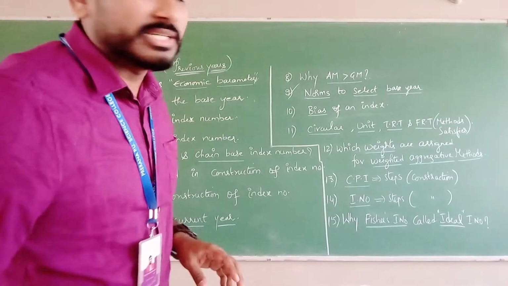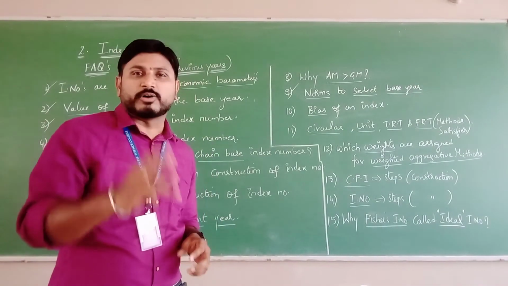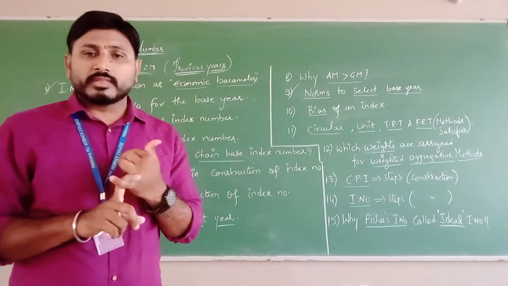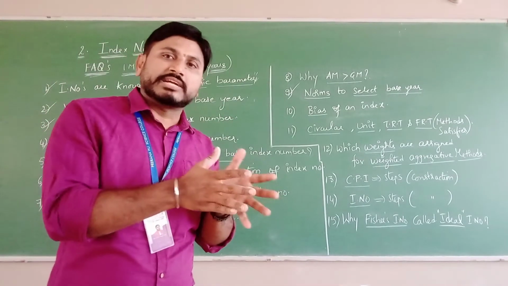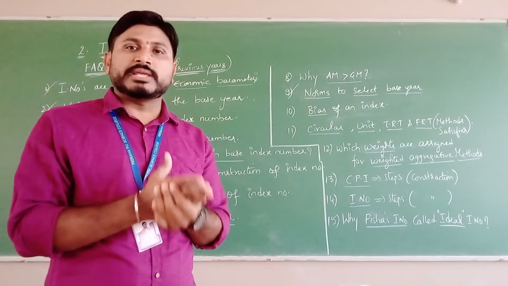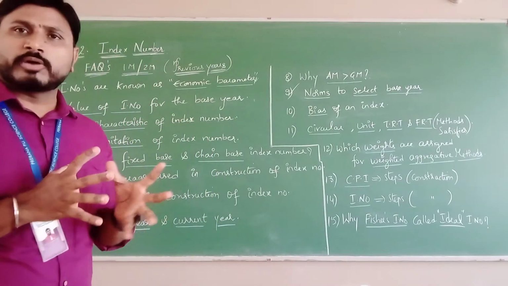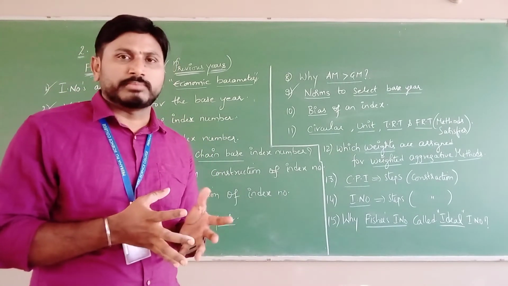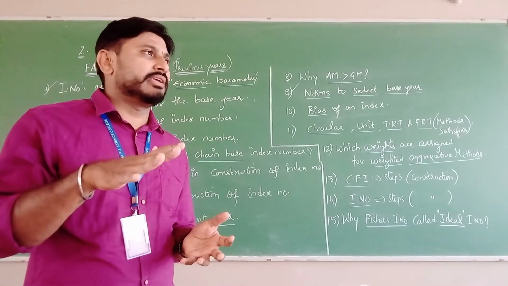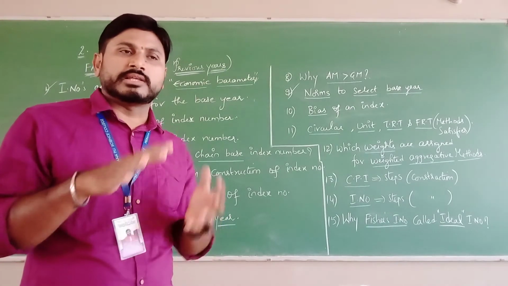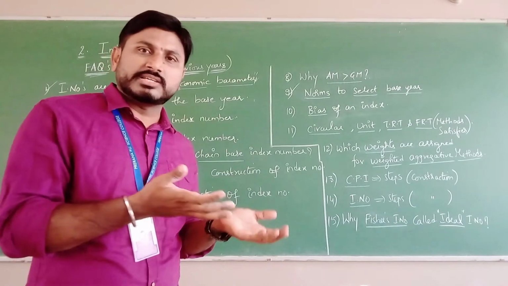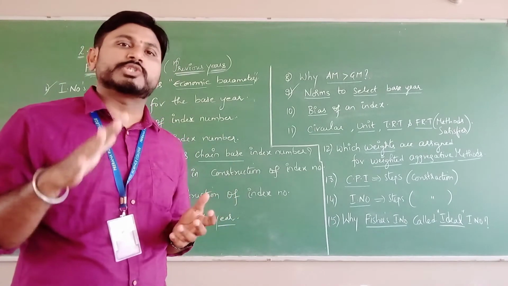Generally, to select the base year, we have to follow three norms. First, the year selected as the base year must be economically stable. You all know the meaning of stability. Without any fluctuations in that year, either in terms of prices or demand, fluctuation shouldn't be there.